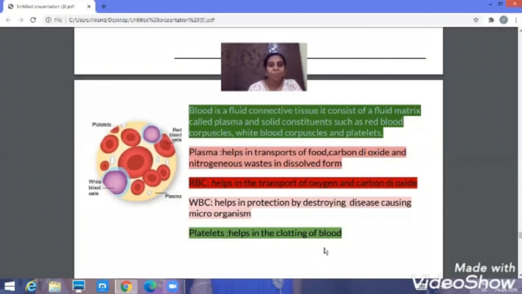Very important. They'll ask what are the functions of the RBC, WBC and the platelets. So you have to say RBC helps in transport of oxygen and carbon dioxide. WBC helps in protection by destroying the disease-causing microorganisms. Platelets help in clotting of the blood. So this is about the blood.